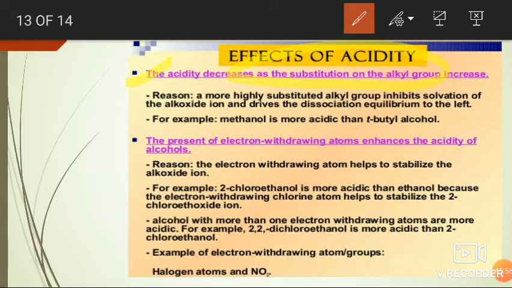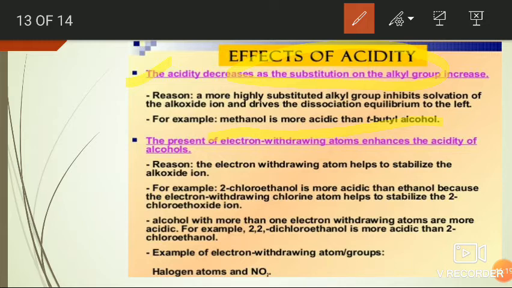For example, methanol is more acidic than tertiary butyl alcohol. If methanol loses a proton, it forms methoxide ion. If tertiary butyl alcohol loses a proton, it forms tertiary butoxide ion. In the case of methoxide ion, it contains only one methyl group.